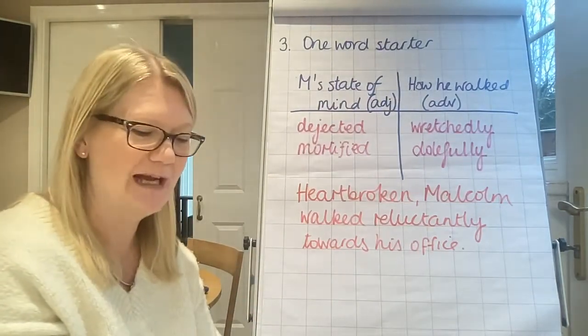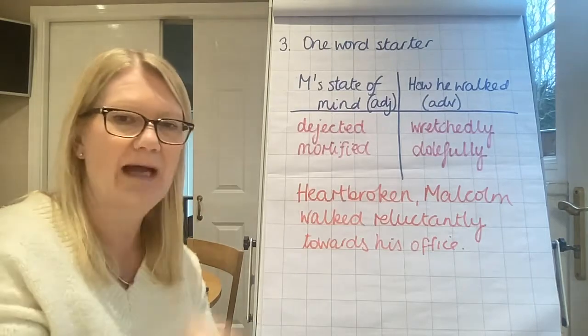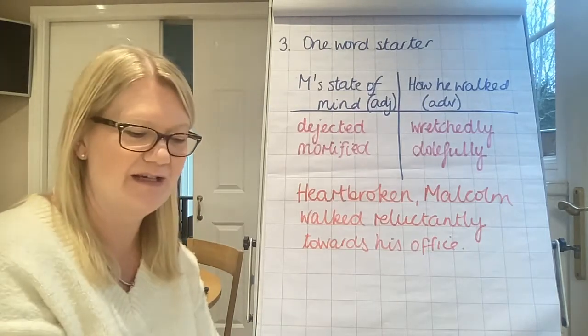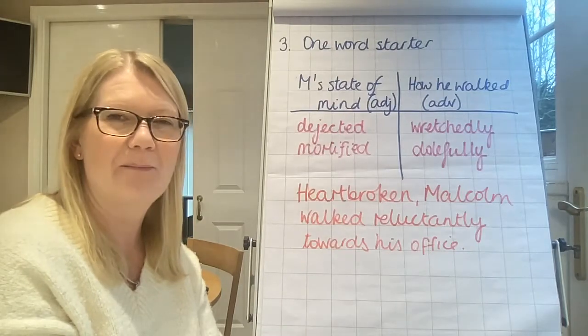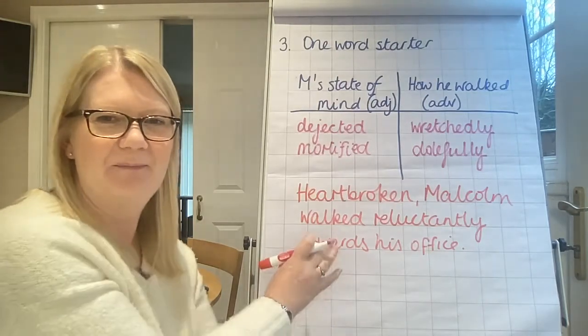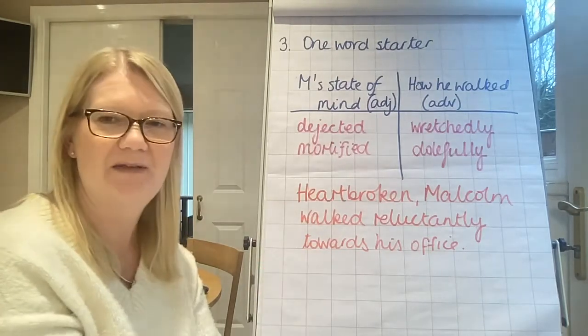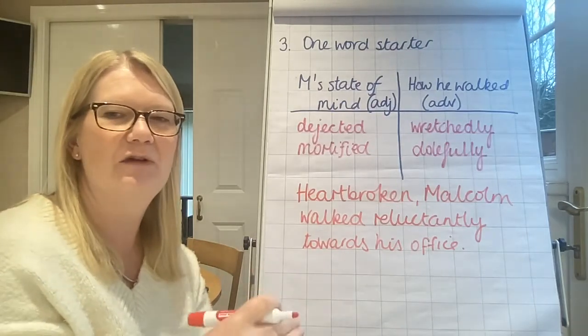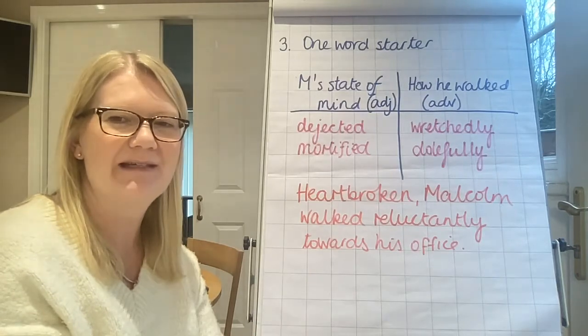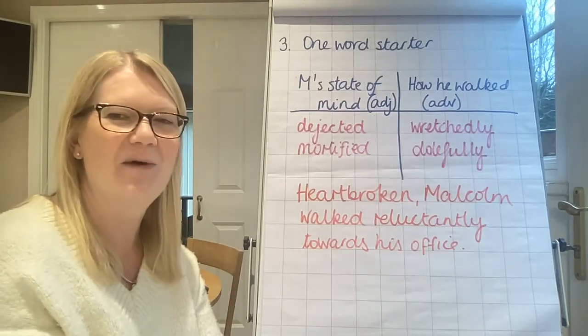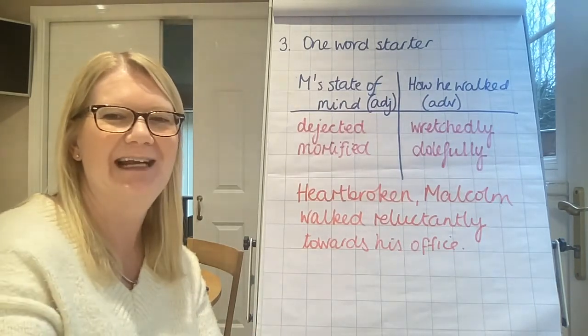Your turn for your last chunk. You're going to build a sentence with a powerful one-word starter and a powerful adverb for Malcolm's manner of walking. You've got my model. When you've done that, make sure you read back through your entire paragraph. Make sure you're happy with it. Do any editing that's required, and I look forward to reading it later.